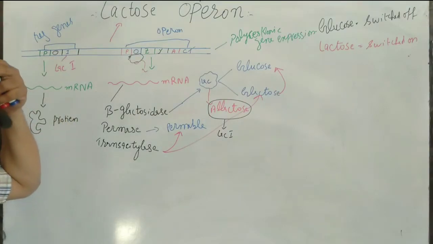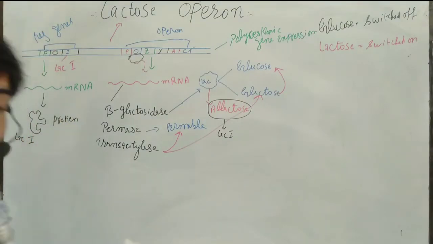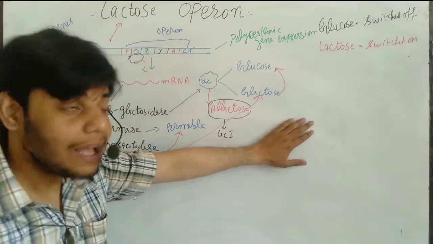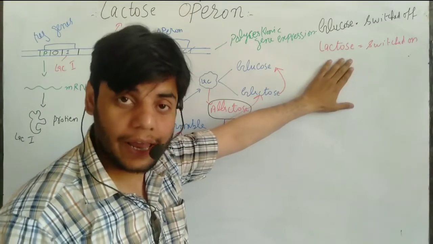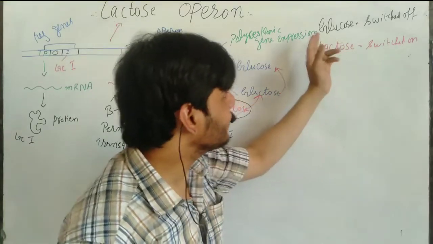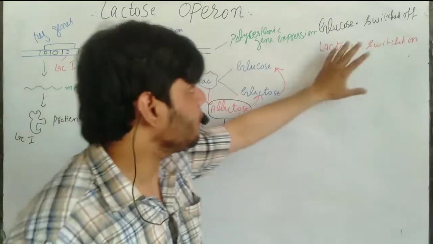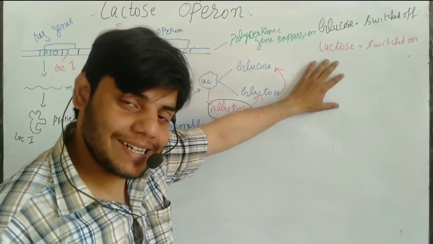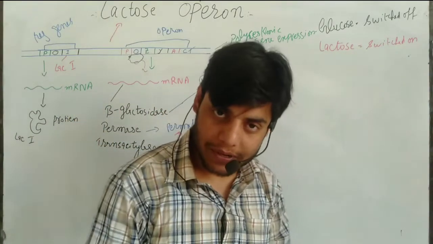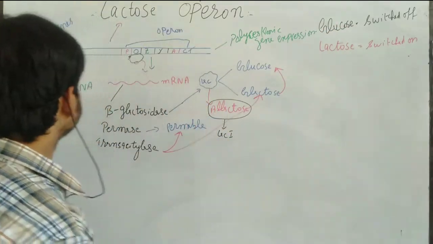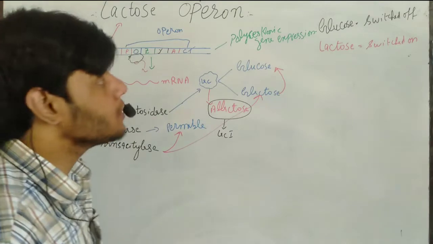Remember guys, this Lac Operon will be activated when the lactose concentration inside the medium gets high. At that time the Lac Operon will be switched on. But if the lactose concentration decreases, or lactose is not present and we have just glucose, then this Lac Operon will be switched off.